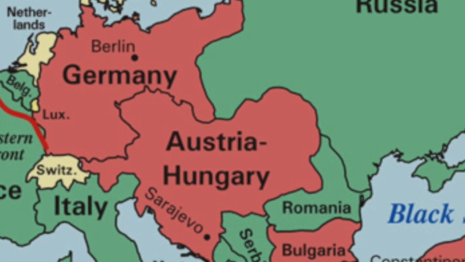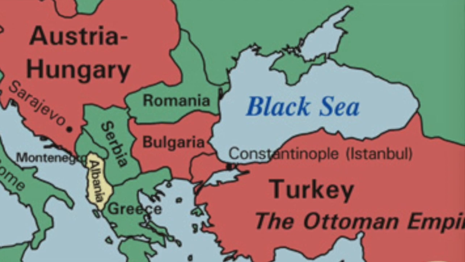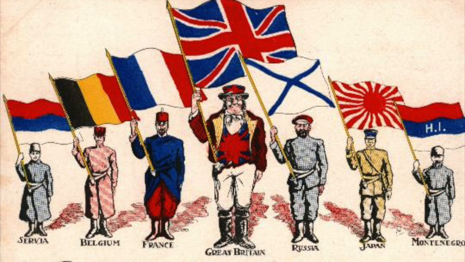Anyway, these alliances got new members. To the Triple Alliance, the Ottoman Empire and Bulgaria, and to the Triple Entente, also called the Allies, Romania, Greece, the United States, China, and Japan. Germany had a plan for the war, designed by General Alfred von Schlieffen in 1905.